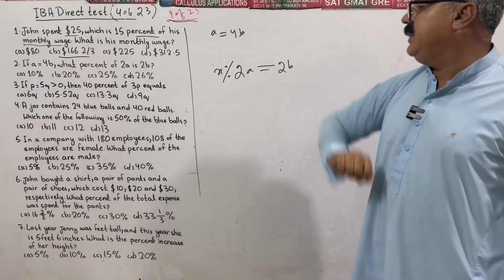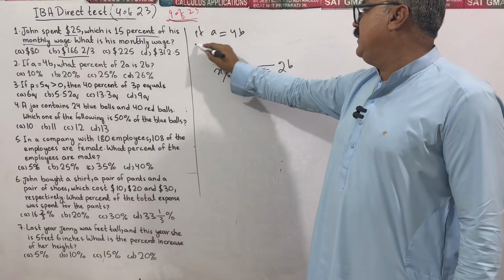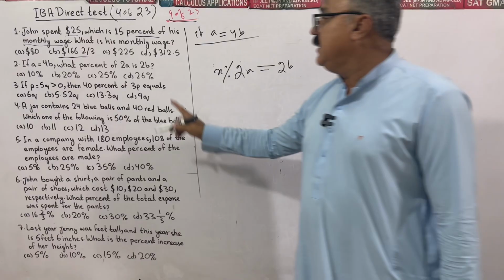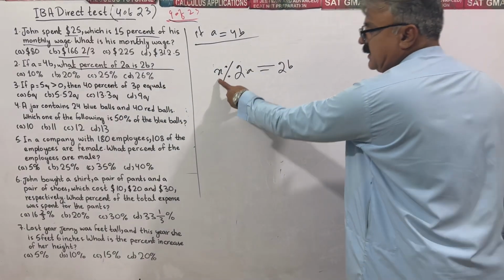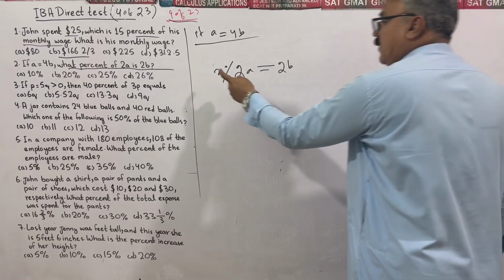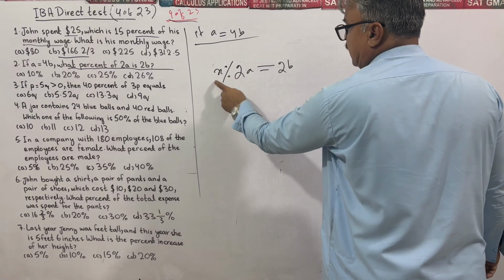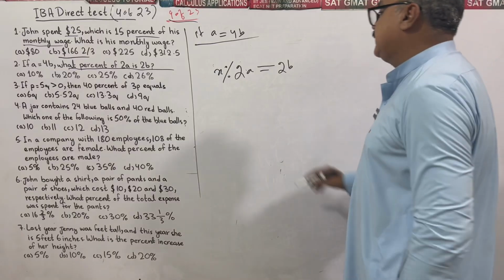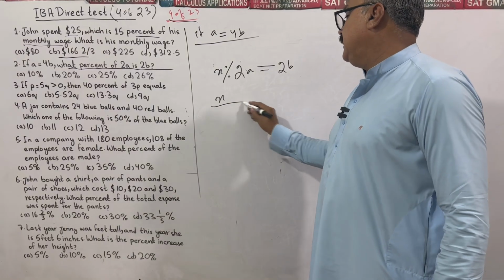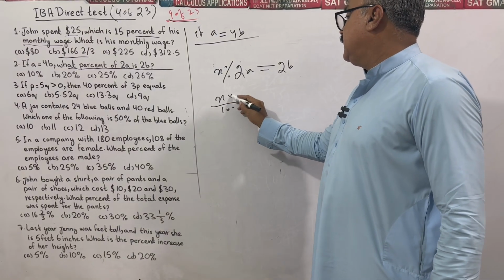If A is equal to 4B, it is given to us, then what percent of 2A is 2B? Suppose X percent. Solve for X. X divided by 100 times 2A.